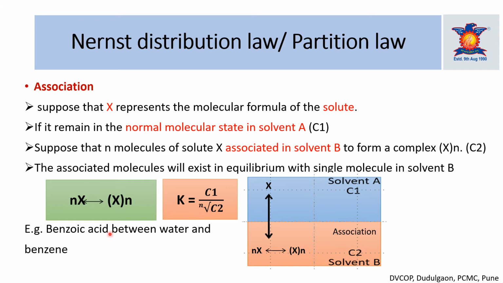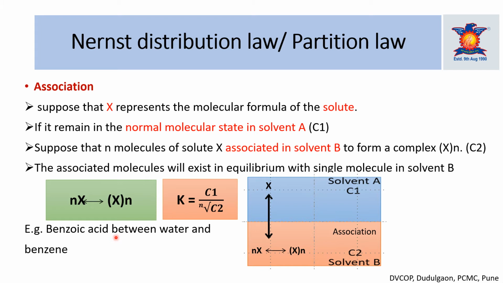A simple example of this association is the determination of the partition coefficient of benzoic acid in water and benzene. The benzoic acid undergoes association in the benzene layer, and in the benzene layer it forms a dimer, meaning two molecules of benzoic acid combine and form the dimer.